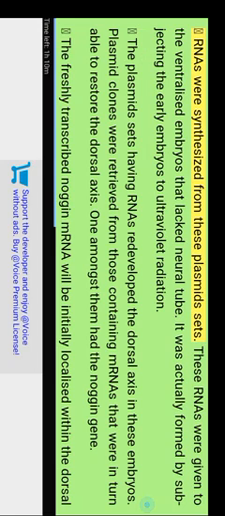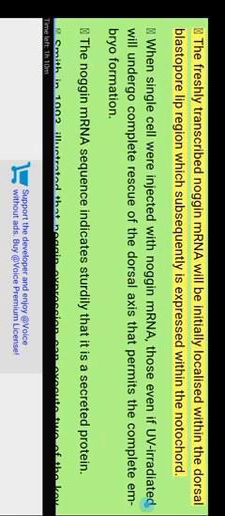A cDNA plasmid library was constructed from dorsalized, lithium chloride-treated gastrulae, based on the experiments by Smith and Harland, 1992. RNAs were synthesized from these plasmid sets. These RNAs were given to ventralized embryos that lacked a neural tube. These were actually formed by subjecting early embryos to ultraviolet radiation. The plasmid sets having RNAs redeveloped the dorsal axis in these embryos. Plasmid clones were retrieved from those containing mRNAs that were able to restore the dorsal axis. One amongst them had the noggin gene.